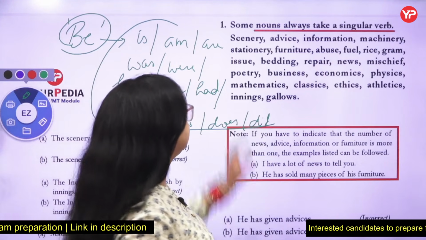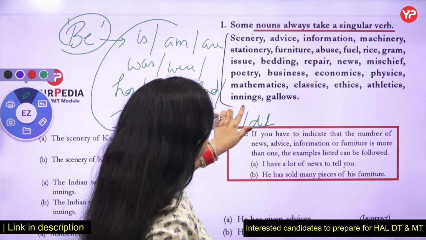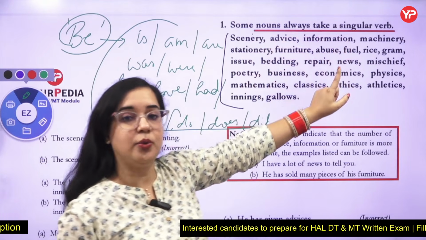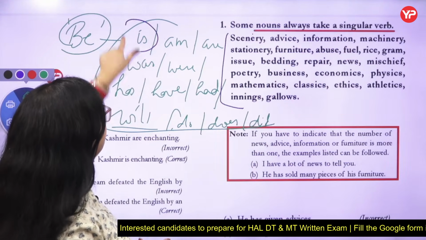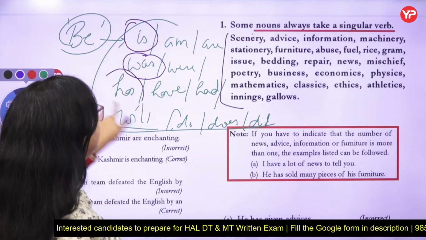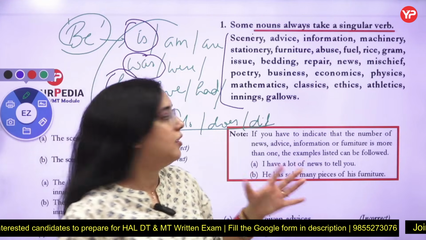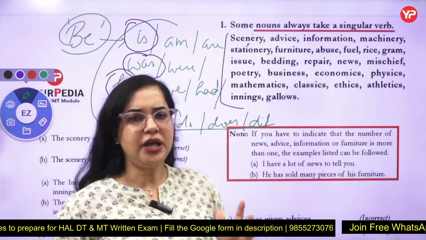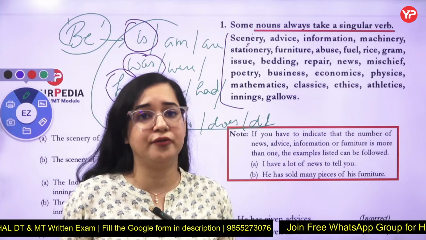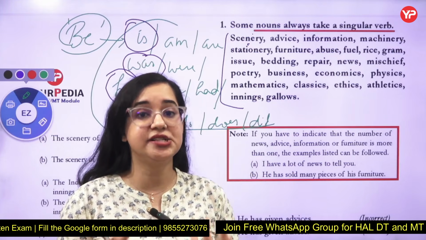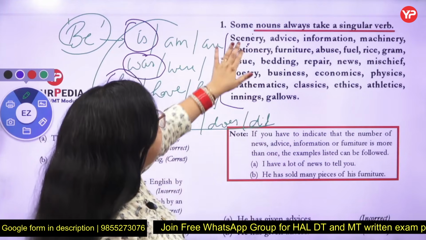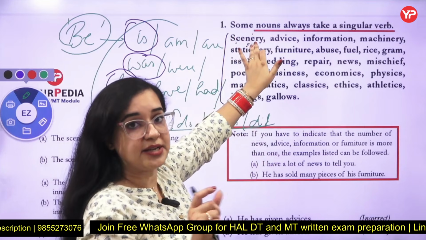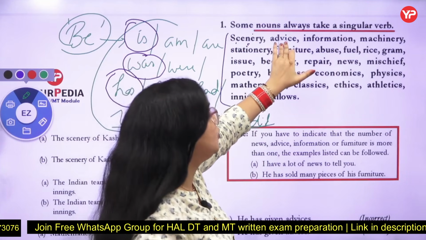Now there are certain nouns that will always carry a singular verb. Singular verb means they will carry is, or was, or has with them. Like scenery. You never say sceneries are beautiful; you say the scenery is beautiful. That is, scenery will carry a singular helping verb. Similarly, advice.